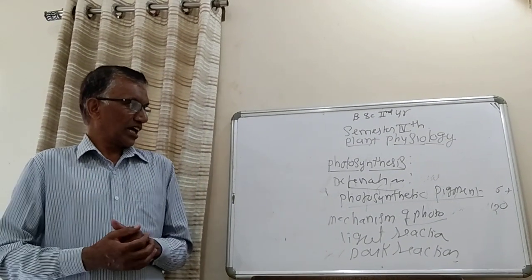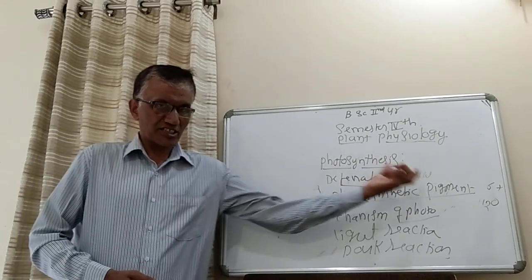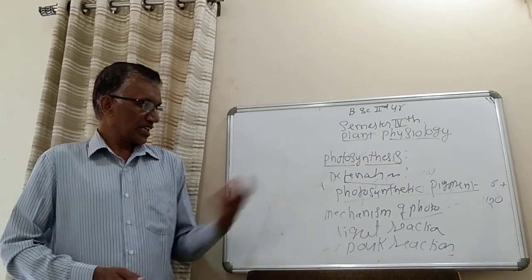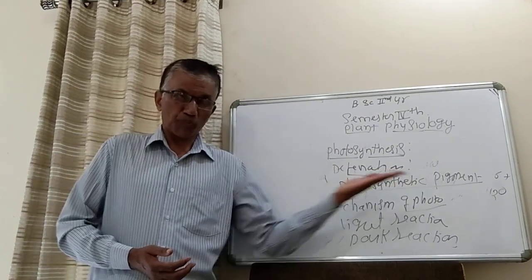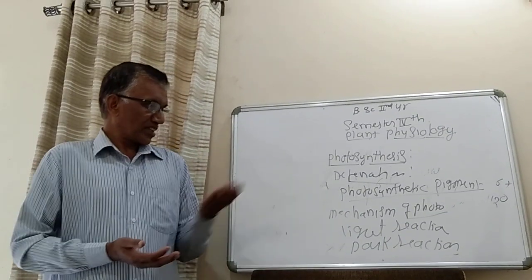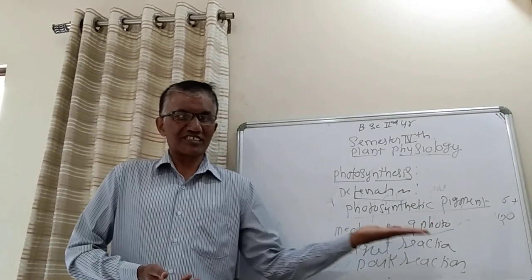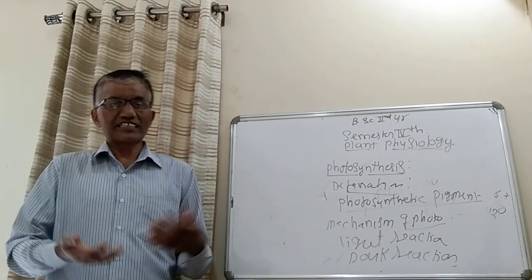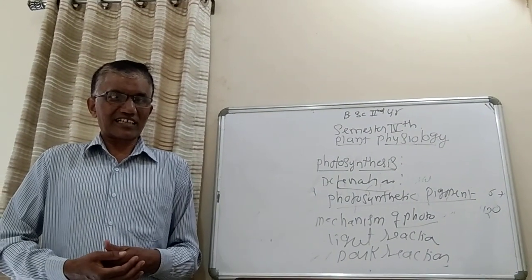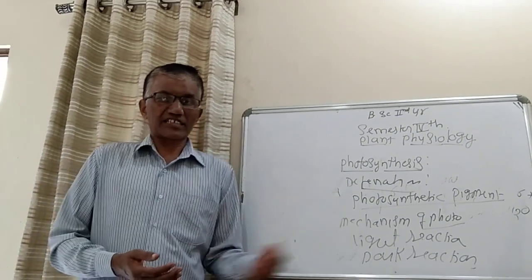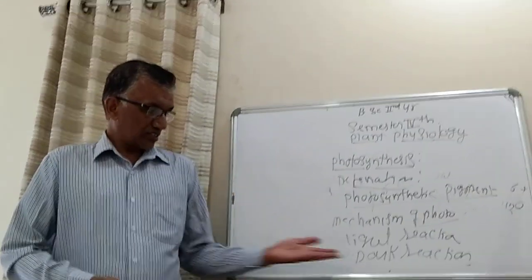In the next class I am going to discuss the definition, the reaction, simple common reactions, then the photosynthetic pigments, then structure and ultrastructure of chloroplast, then the mechanism of photosynthesis. In the mechanism of photosynthesis, that is light reactions, non-cyclic light reactions, cyclic light reactions, then dark reactions or Melvin Calvin cycle.